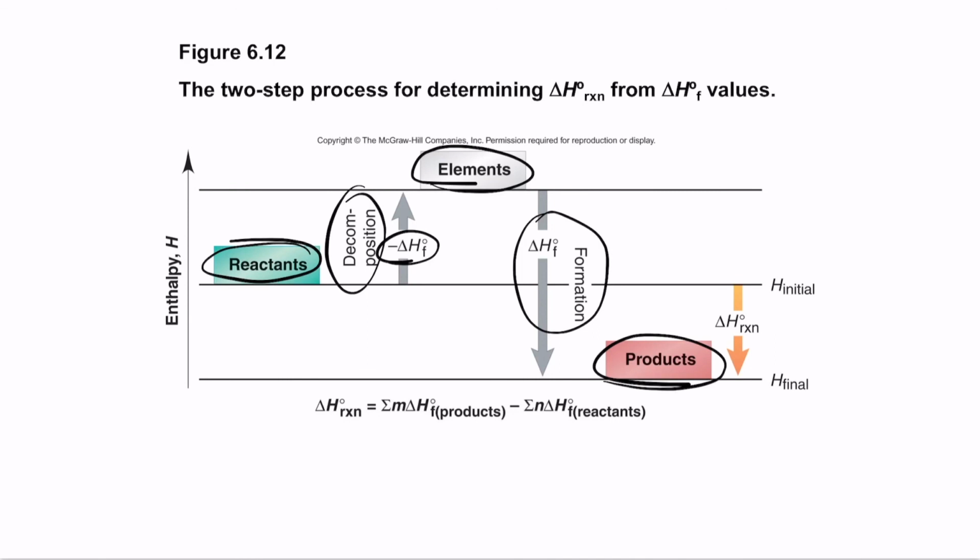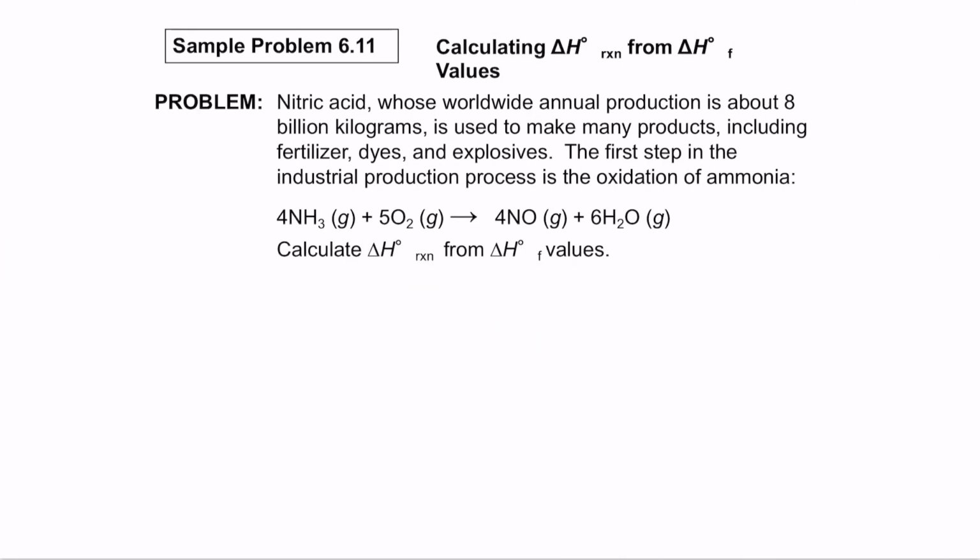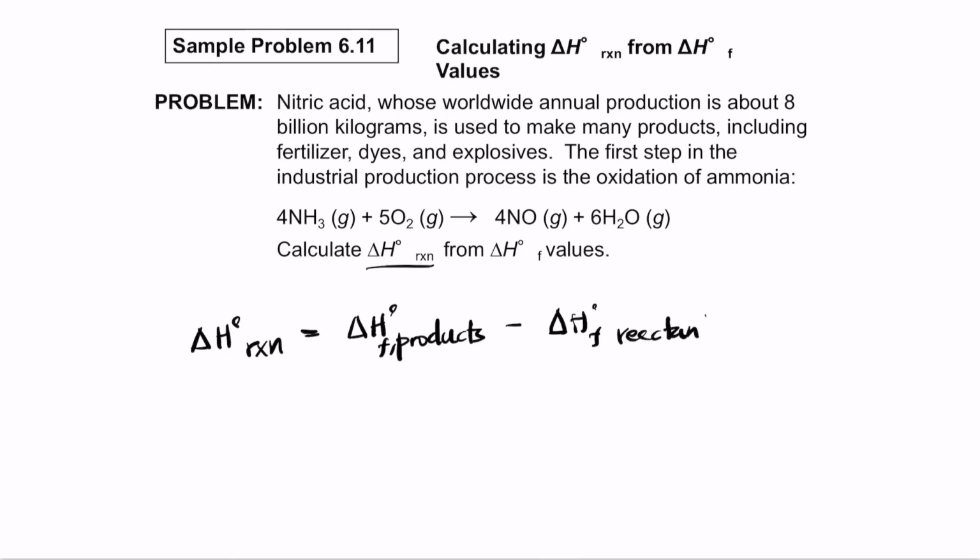The net difference in energy between the reactants and the products is what we consider as delta H of the reaction. So delta H of the reaction is delta HF of the products minus delta HF of the reactants. So this is how we can calculate for each individual part here.